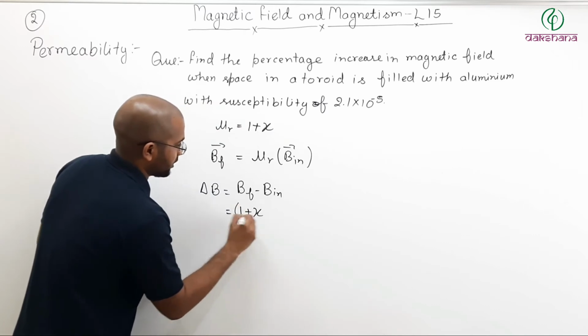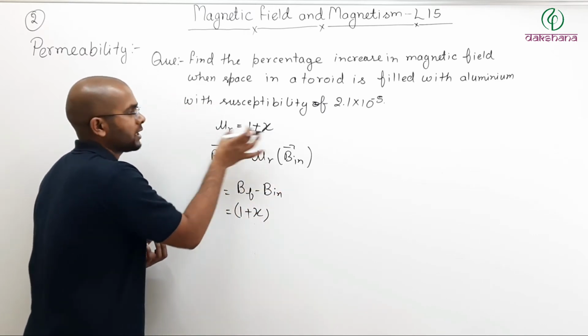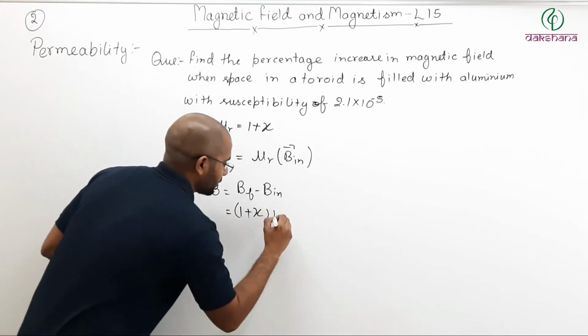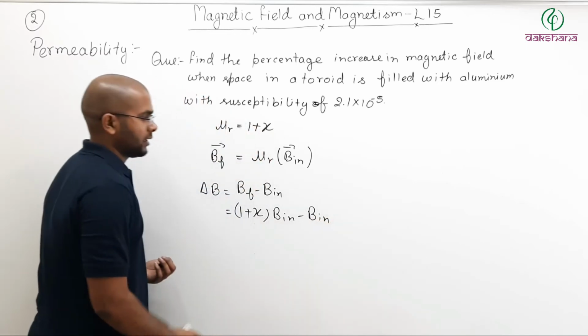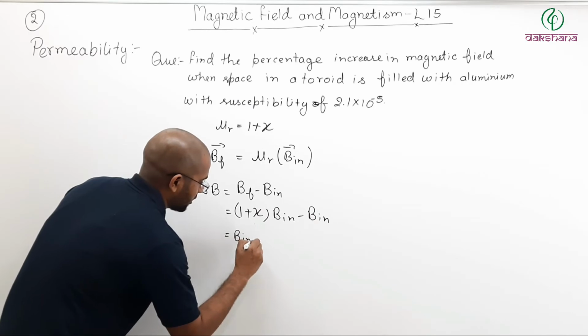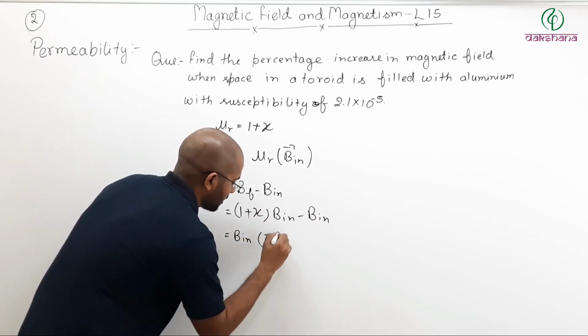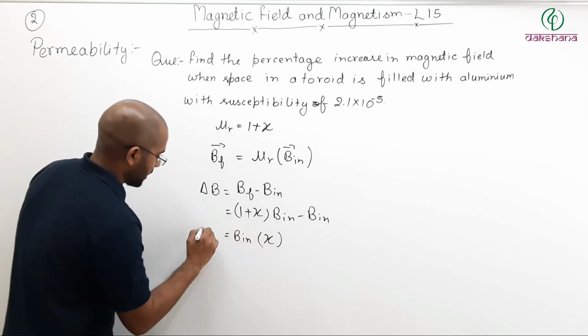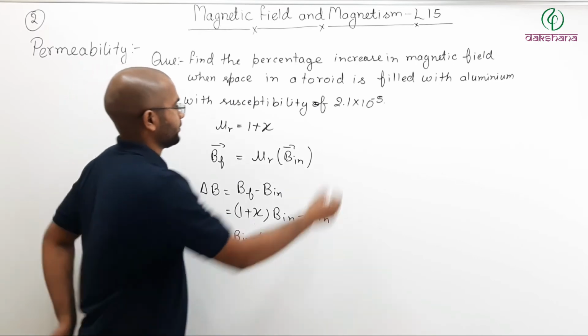B final is 1 plus susceptibility times B initial, minus B initial. Take B initial common, which is B initial times 1 plus x minus 1. The 1 will cancel out, leaving susceptibility. So change in magnetic field will be this much.